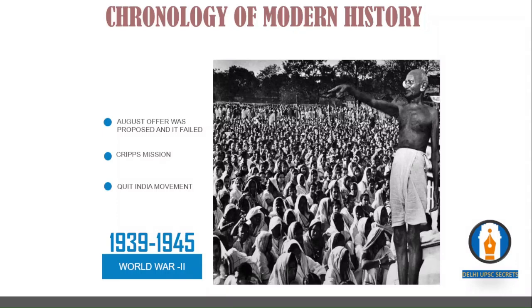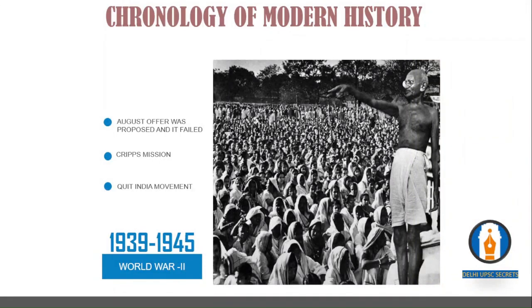Gandhiji launches this Quit India Movement with the slogan, do or die. However, almost the entire leadership of INC was imprisoned by then. It means the British government had to decide. Of course, this government had the support of princely states, the Indian Imperial Police, the British Indian Army, the Muslim League and all.